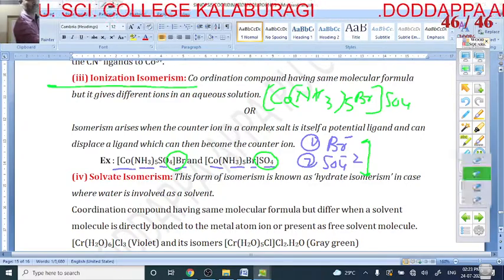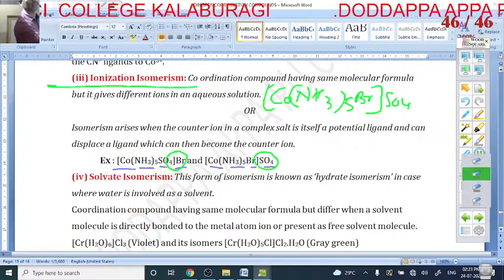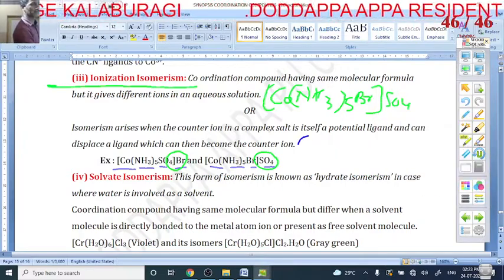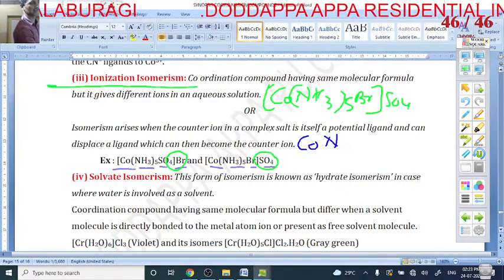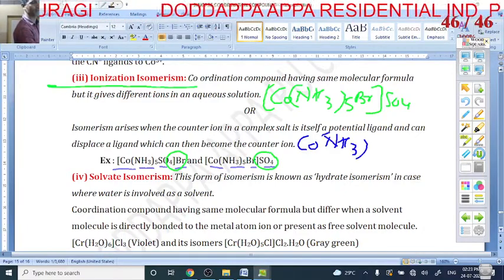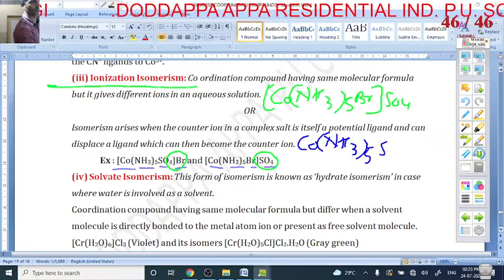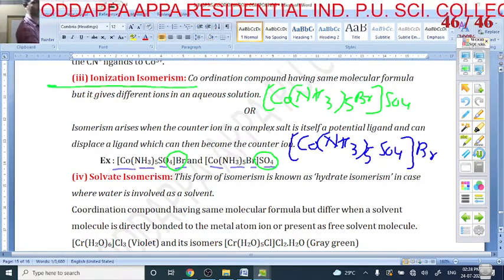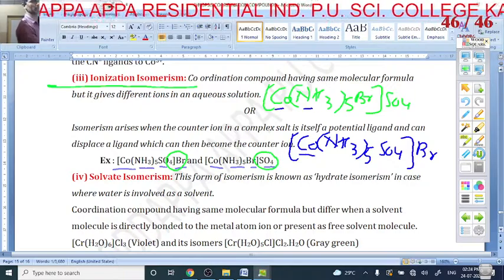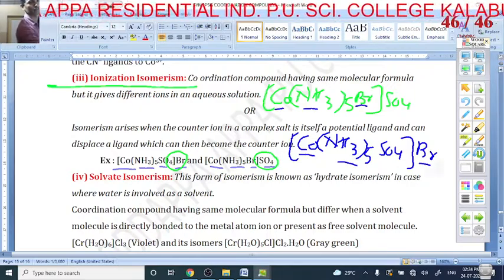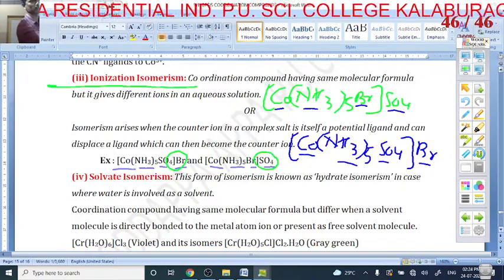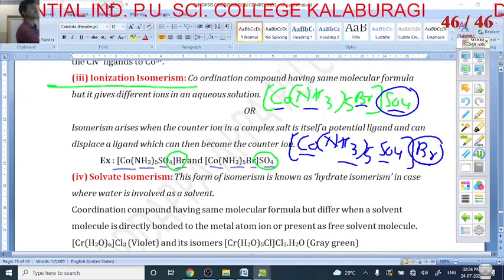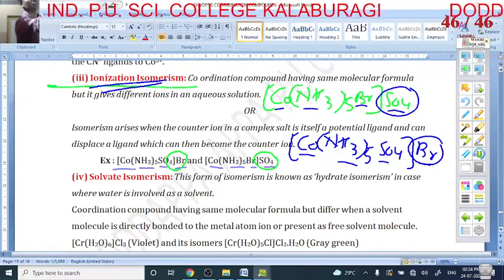Okay, my dear students, one more example is here. Now I am writing here: [Co(NH3)5(SO4)]Br and [Co(NH3)5Br]SO4. What is the difference? The formula is the same, but here the counter ion is SO4 and here the counter ion is Br. This type of isomerism is called ionization isomerism.